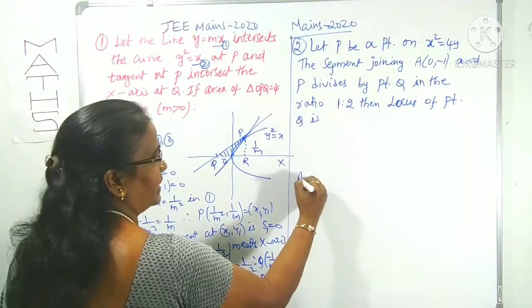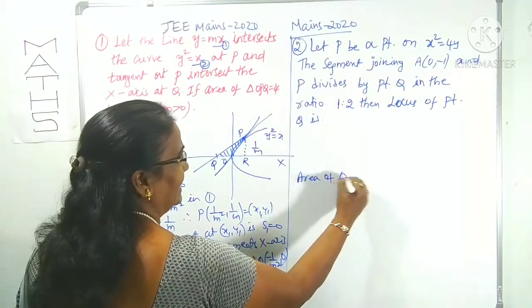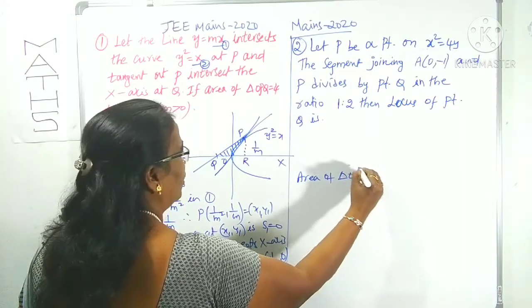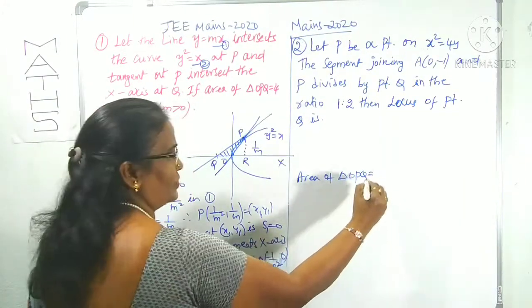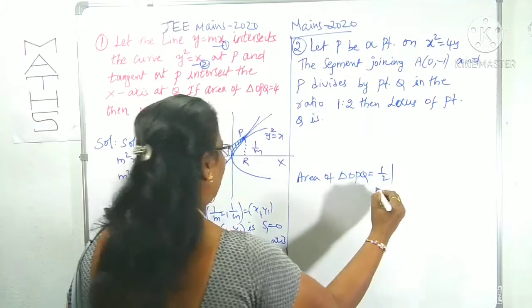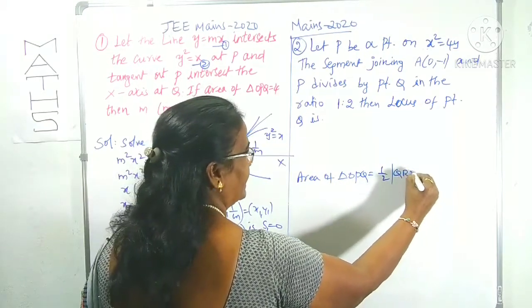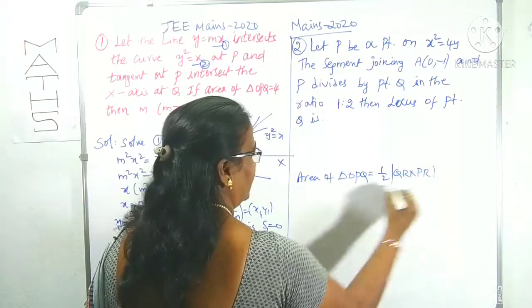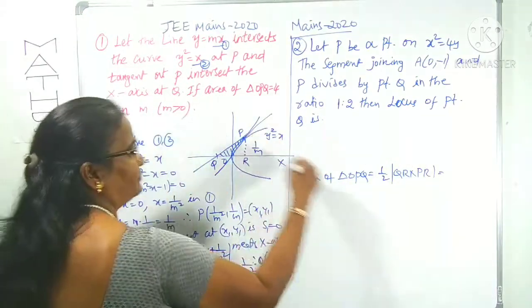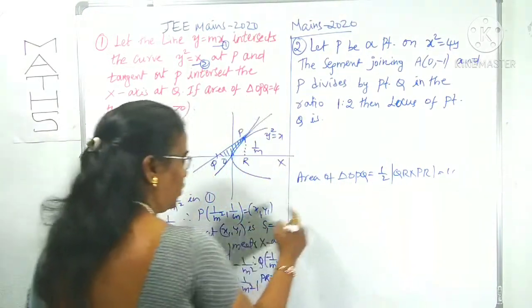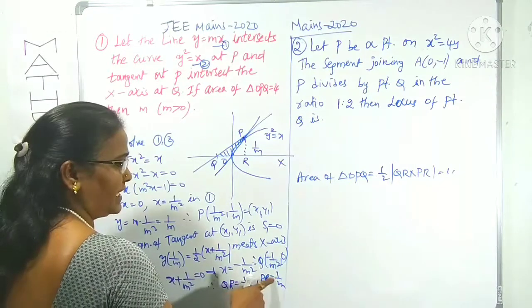So, now the area of triangle OPQ is equal to half of base into height. Base is QR, height is PR. That is given as 4, right? QR is 1 by m square, PR is 1 by m.